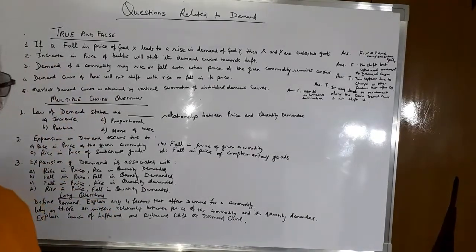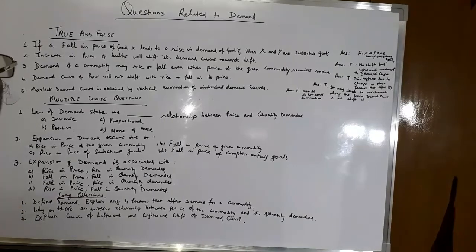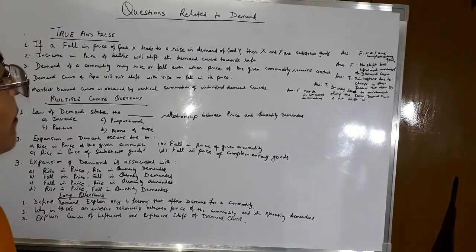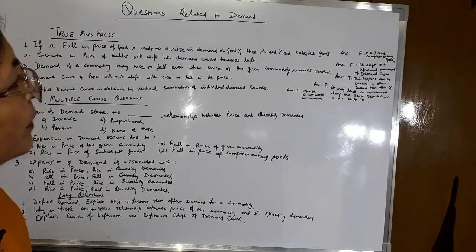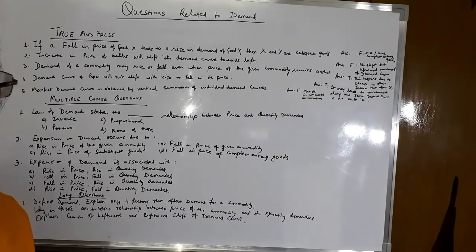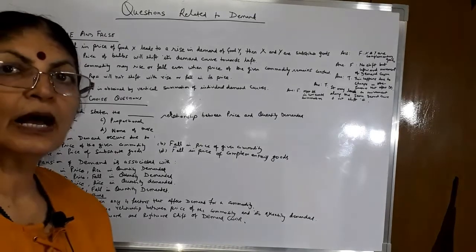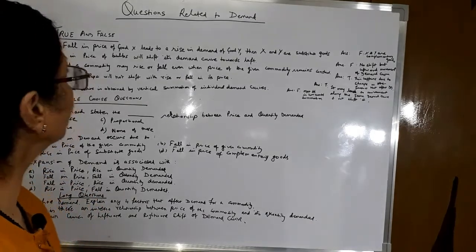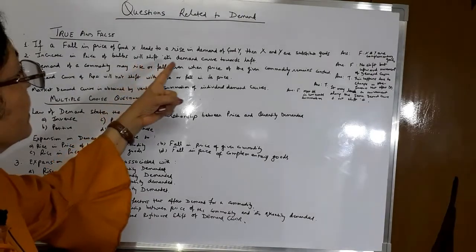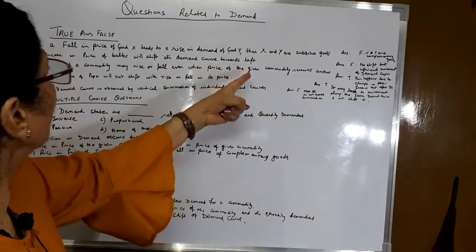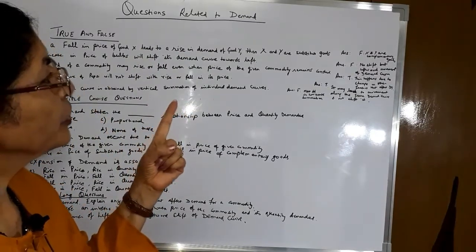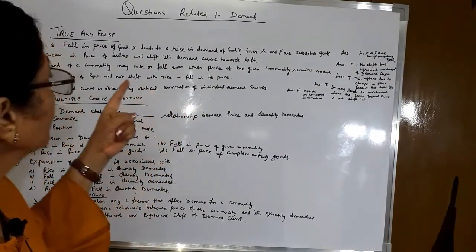First category is true and false. First question: if a fall in price of good X leads to a rise in demand of good Y, then X and Y are substitute goods. The answer is no. It is false because the goods are complementary goods. Second question: increase in price of bulbs will shift the demand curve towards left. Answer: no. It will shift it upwards or downwards.